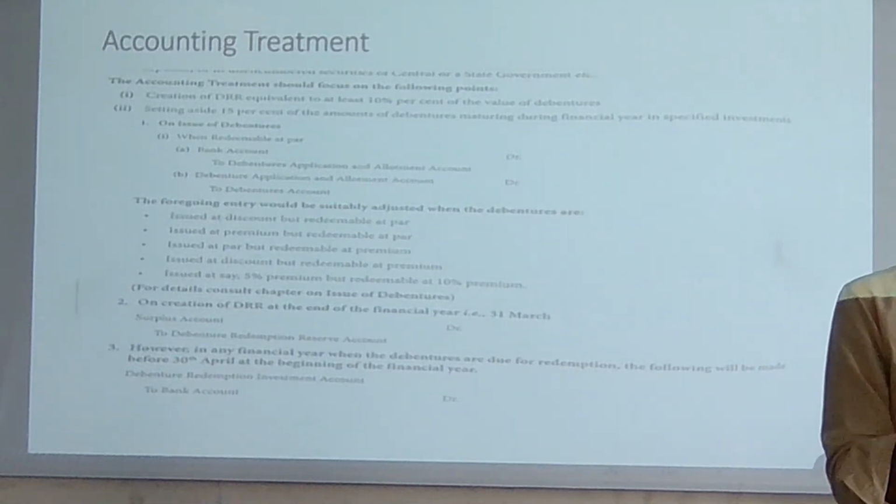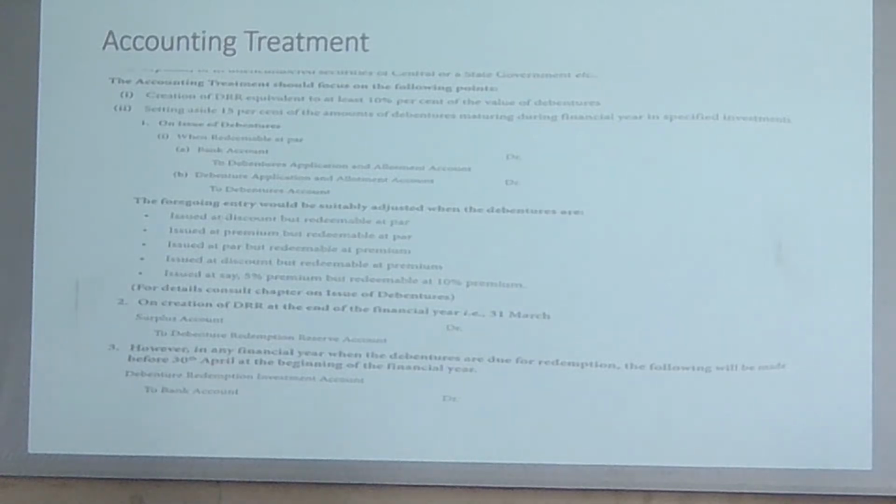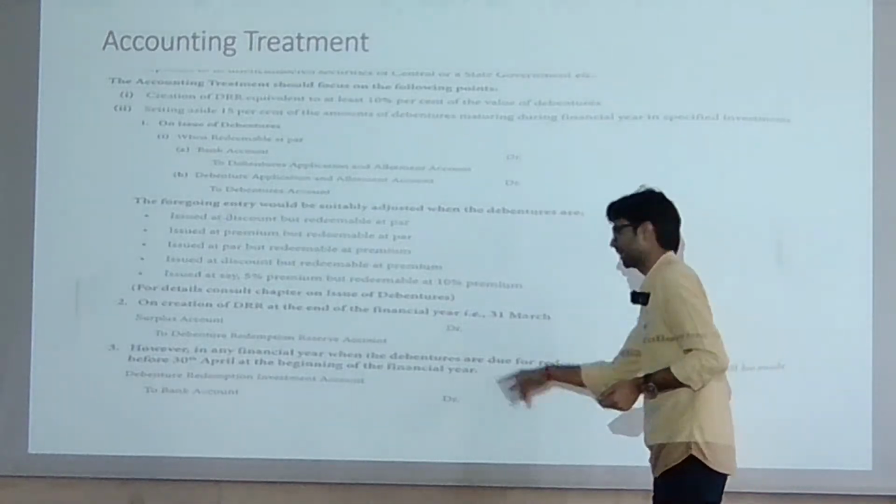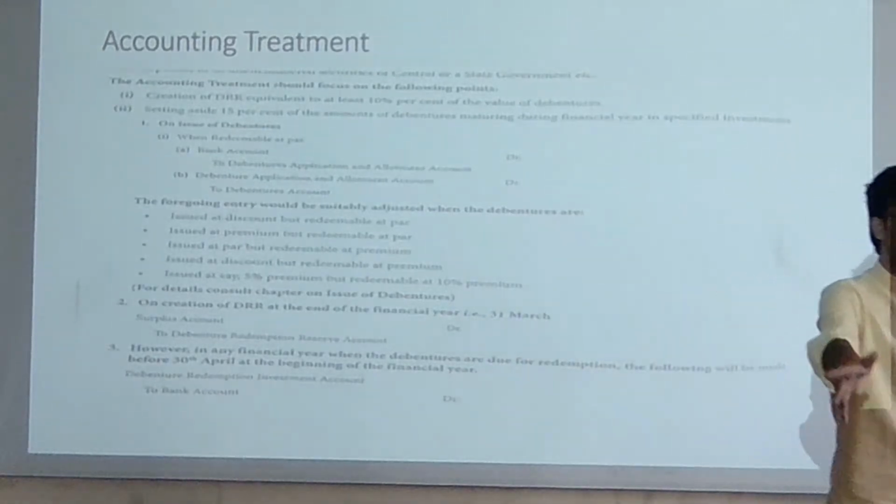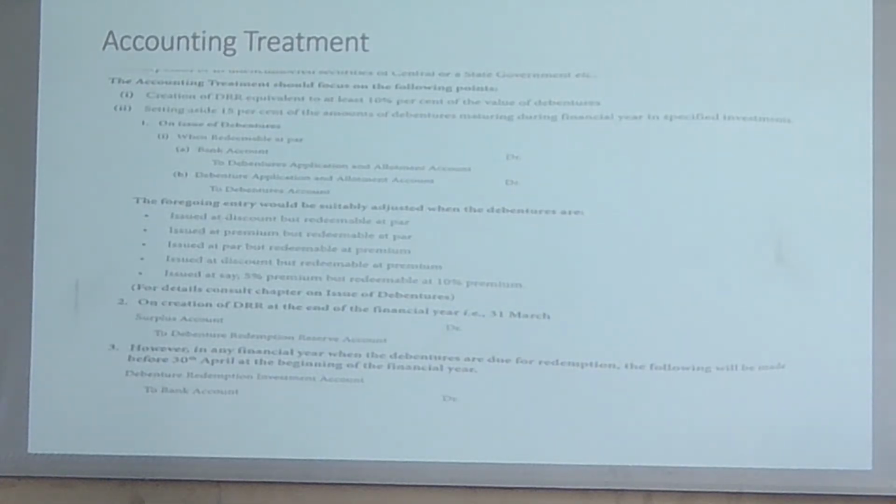Same here, debenture redemption reserve account, certain amount. Next thing is, in any financial year when the debentures are due for redemption, let's say 5 years down the line your debenture is going to be redeemed, or maybe the due date is coming. So on the maturity date, the following will be made before 31st April, at the beginning of the financial year.